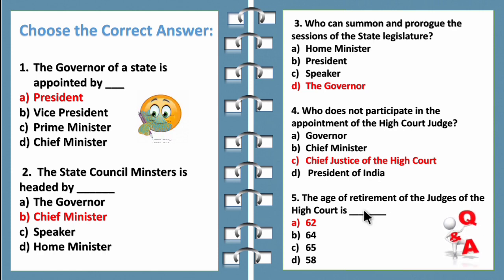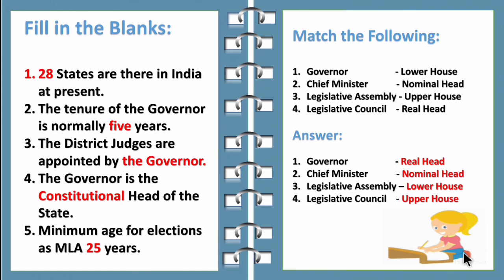So he only does not participate in appointing the High Court judge. The age of retirement of the judges of the High Court is 62, 64, 65, 58. So the age of retirement for High Court judges is 62 years. Make a note of it. Now let's move on to the next section, that is fill in the blanks. How many states are there in India at present? So children, at present we have 28 states.